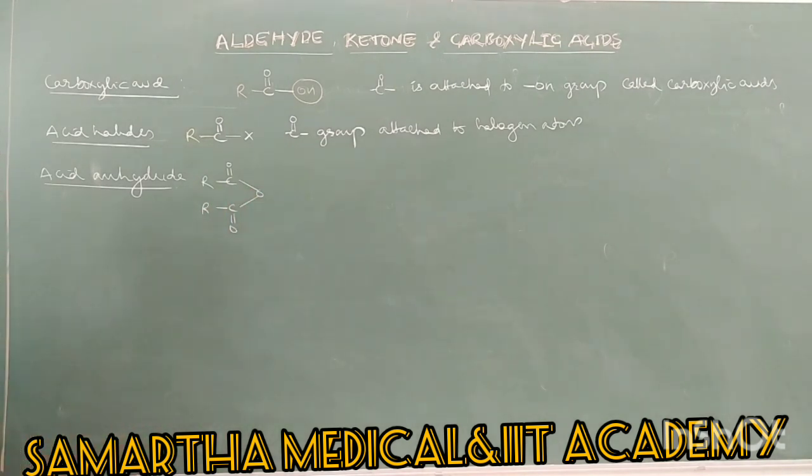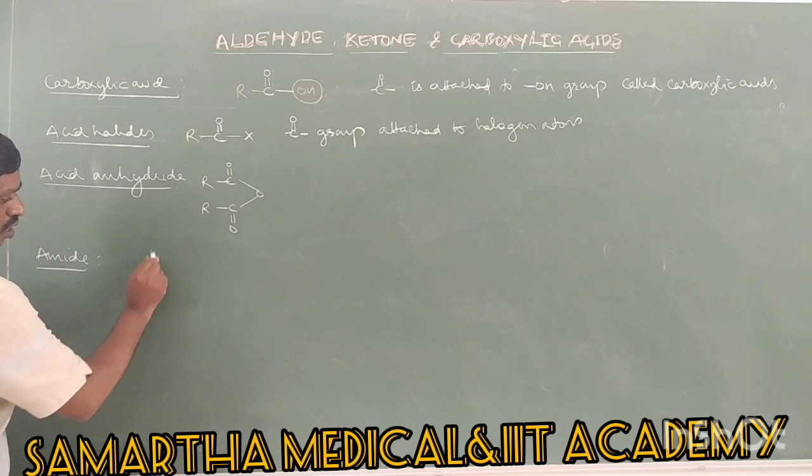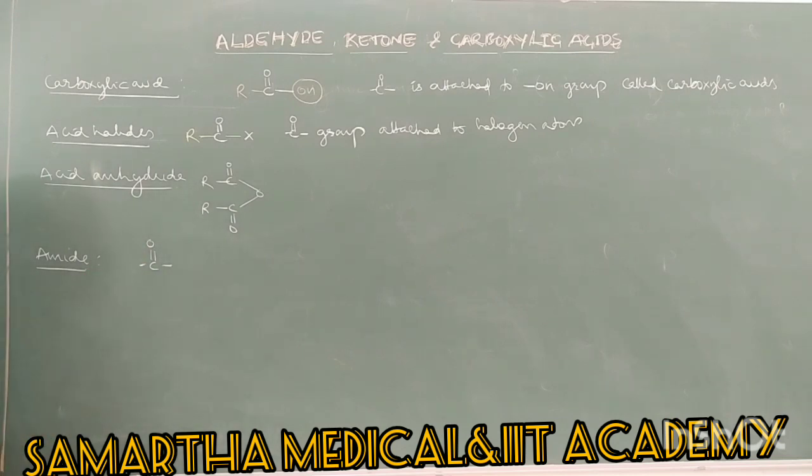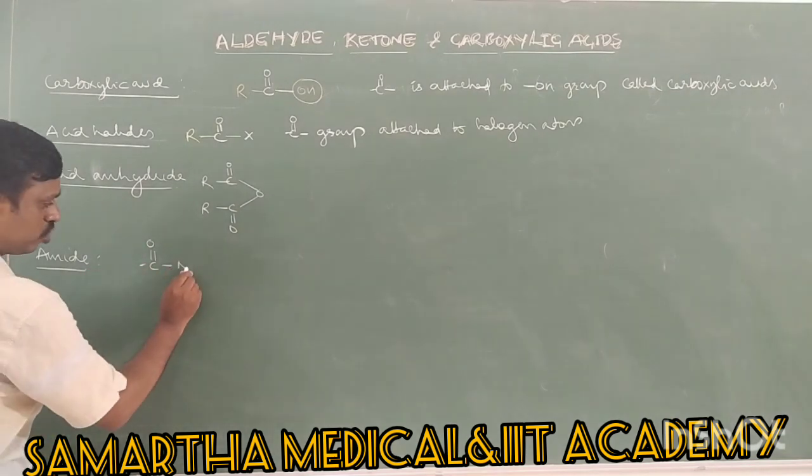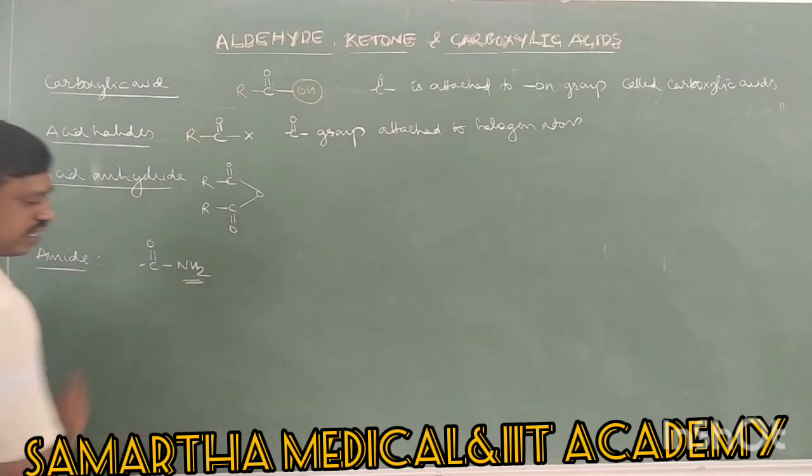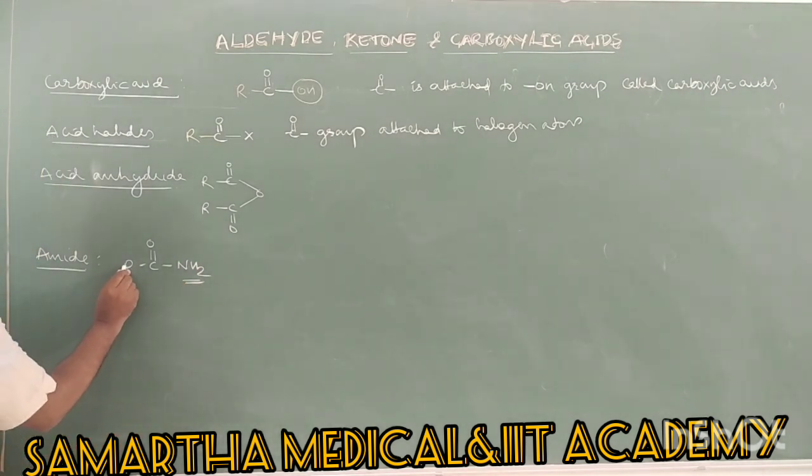So this is an acid anhydride. Next, amide. In the case of amide there is a carbonyl group, C double bond O group, which is attached to NH2 amine, and one side is of course the R group. So amide is where the carbonyl group is attached to an NH2 group.